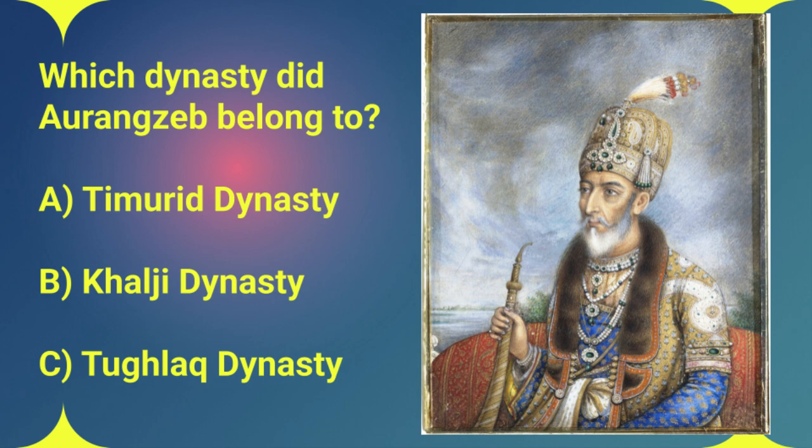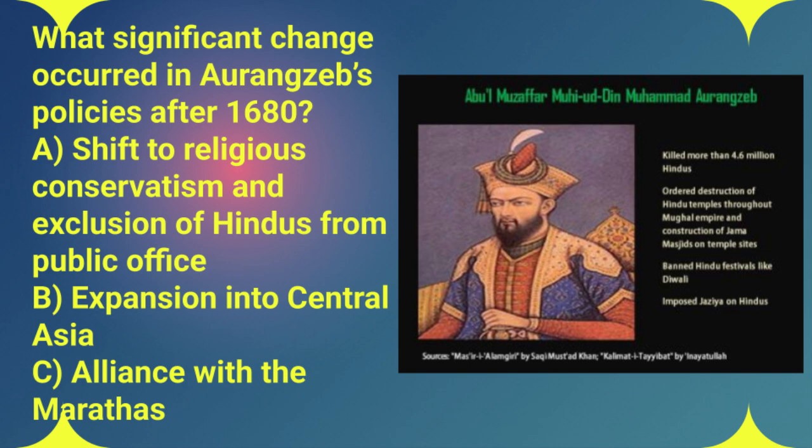Okay, question 16. What big policy shift did Aurangzeb make after 1680? Was it A, a shift towards religious conservatism and excluding Hindus from public office, B, expansion into Central Asia, or C, an alliance with the Marathas?